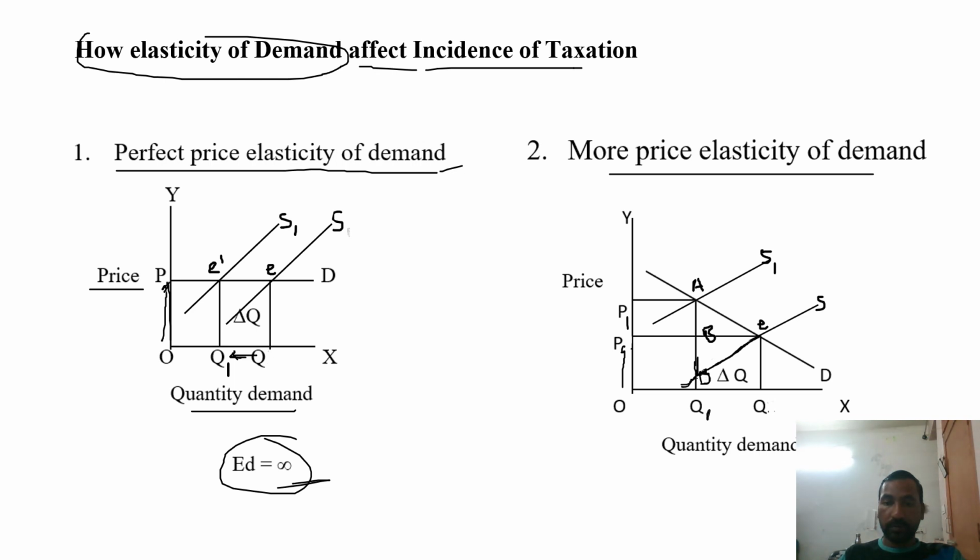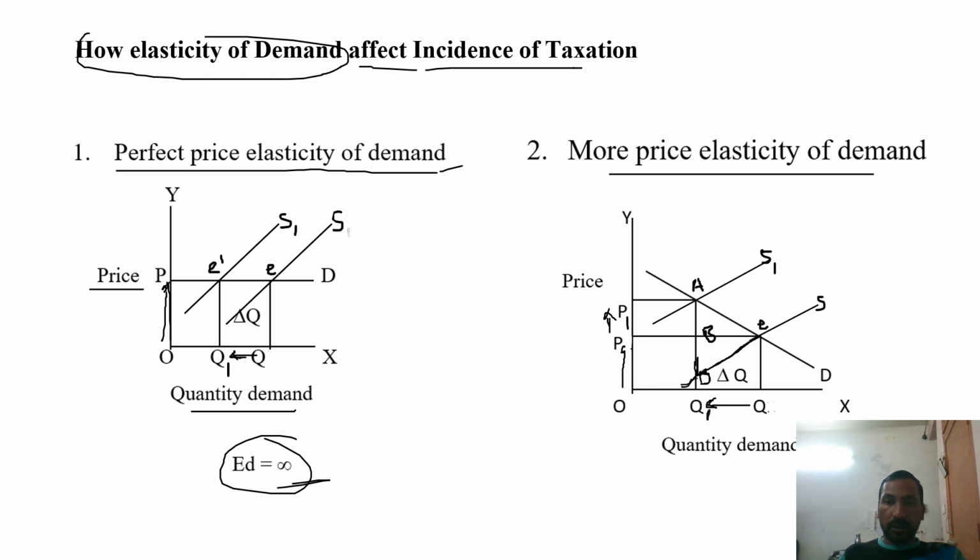Suppose the price increases from OP to OP1, then the quantity demanded decreases from OQ to OQ1. And we can see that the supply curve shifts to the S1 curve.